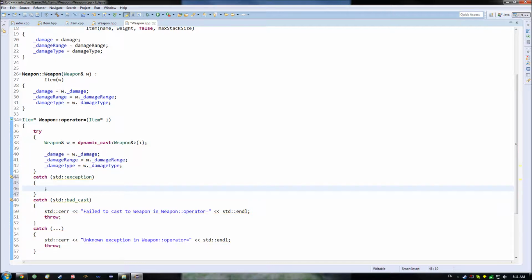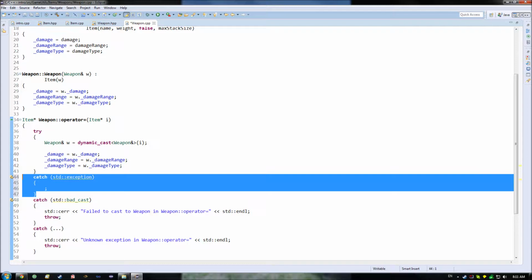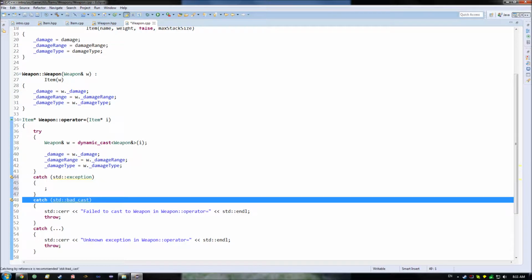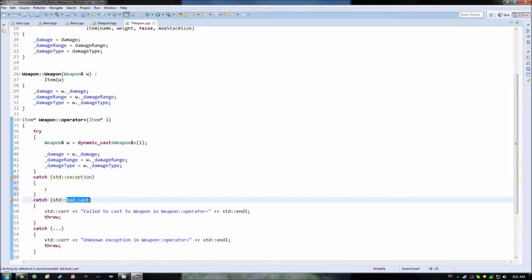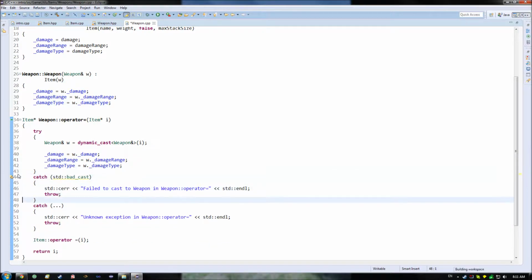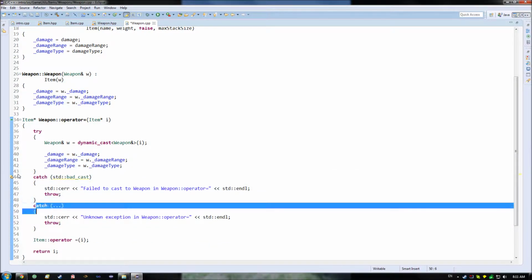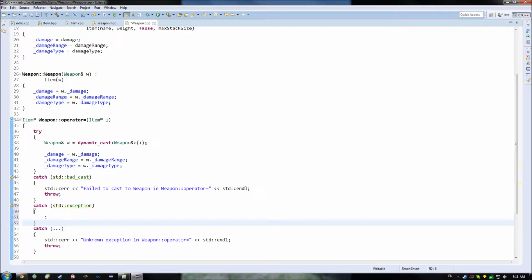If I put this here, it's the same thing as, once again, if I had had this here, in that this happens to be the parent of this, and as such, this will end up catching any bad casts without us going down here. So once again, this would need to get moved down, because it is technically more narrow than the ellipsis case, in which is every form of exception, you want it in here.